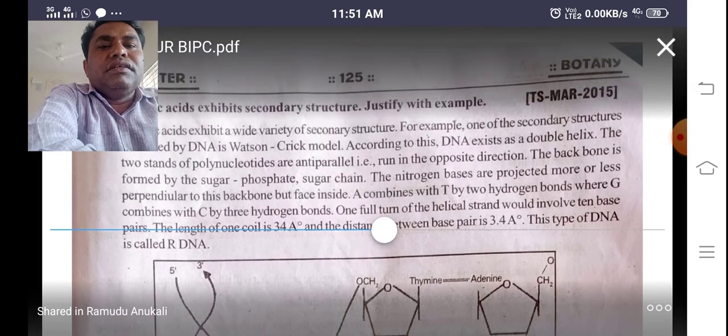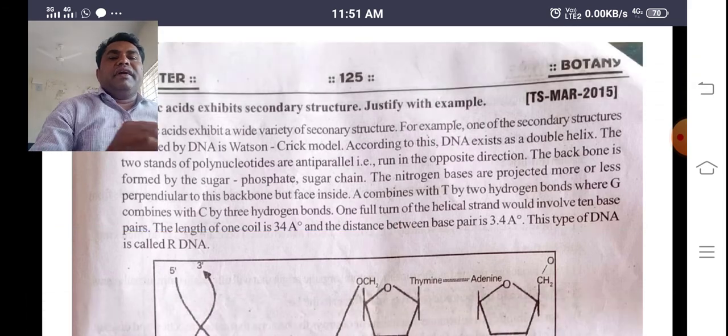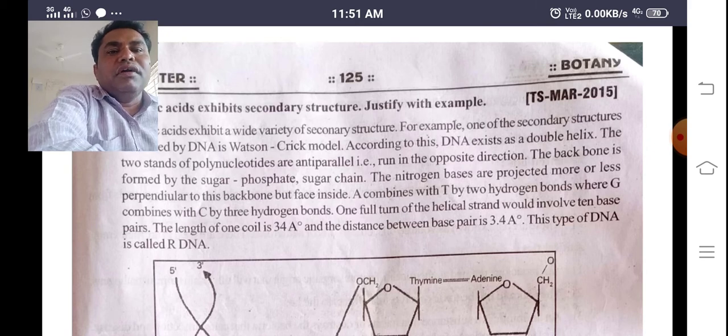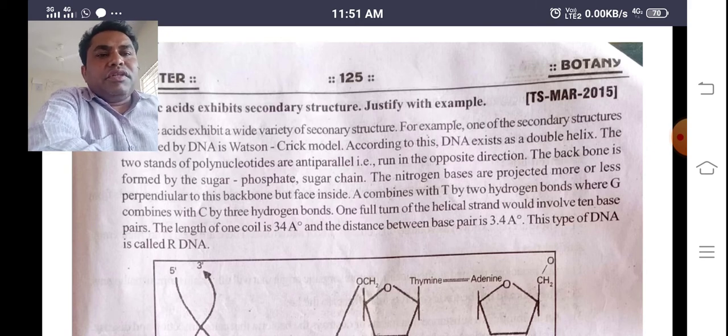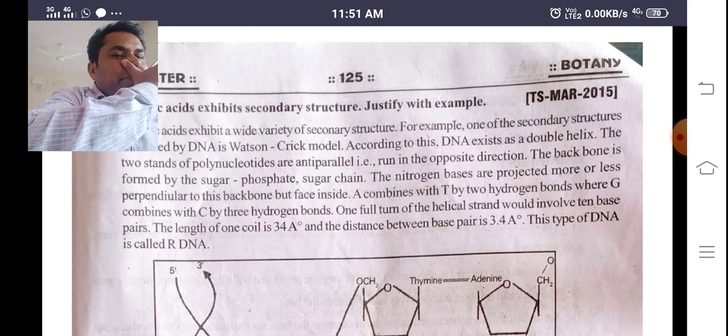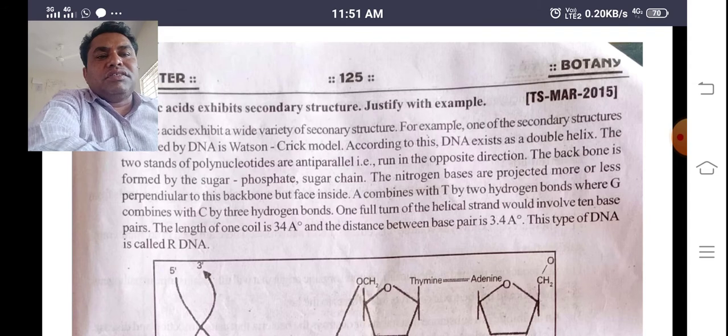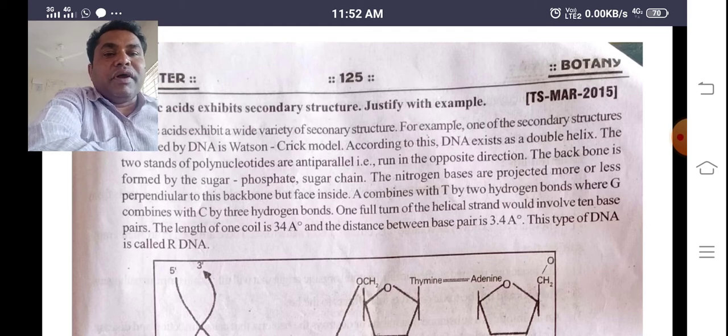and the two polynucleotide strands are anti-parallel, running in opposite directions. The backbone is formed by the sugar phosphate chain. The nitrogen bases project more or less perpendicular to this backbone, but face inside. A combines with T by two hydrogen bonds, whereas G combines with C by three hydrogen bonds. One full turn of the helical strand involves 10 base pairs, and the length of one coil is 34 angstroms. The distance between base pairs is 3.4 angstroms.